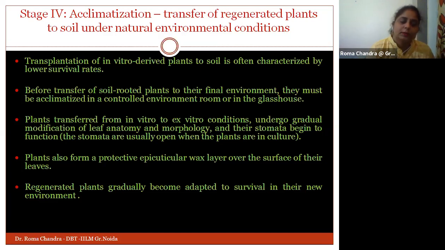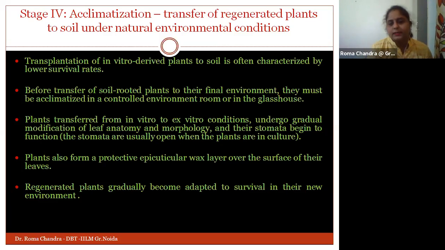Okay, so the plants which are being transferred from in vitro to ex vitro conditions will undergo gradual modification. If we talk about how the leaf will grow, what about the morphology of the leaf, the anatomy of the leaf, we need to understand how the stomata will function. What about the other parts of the plant body?